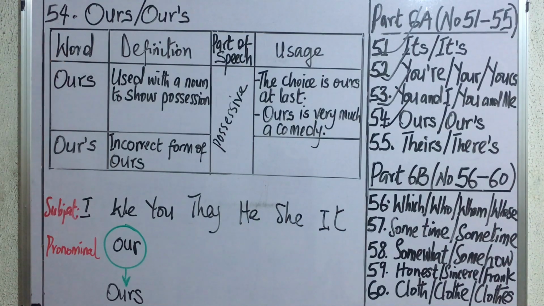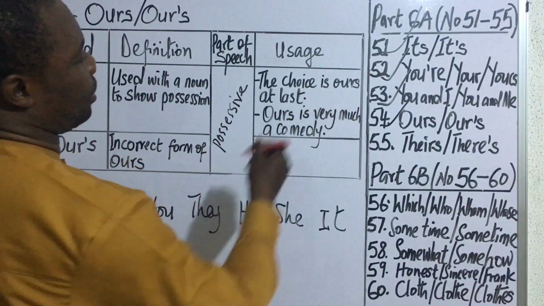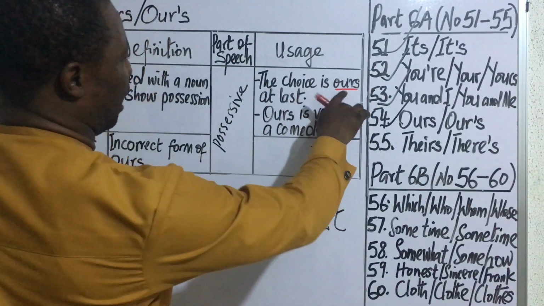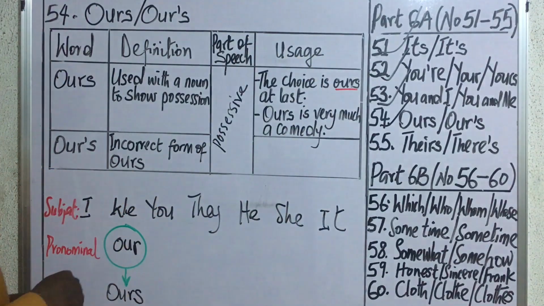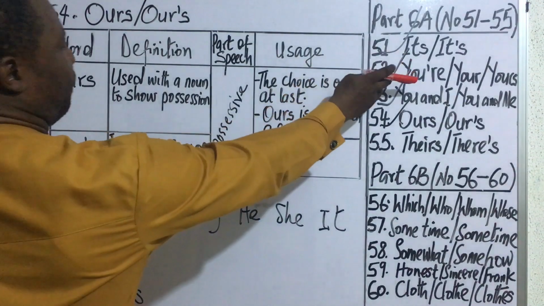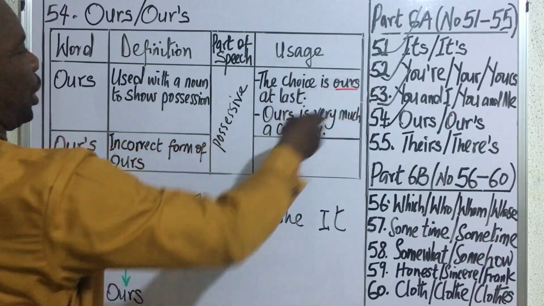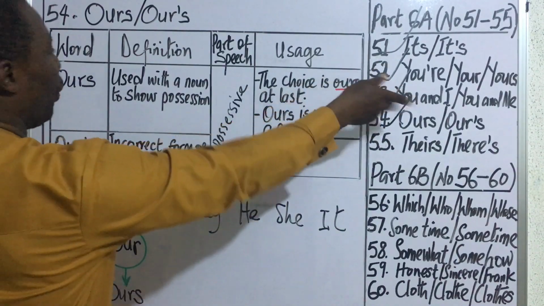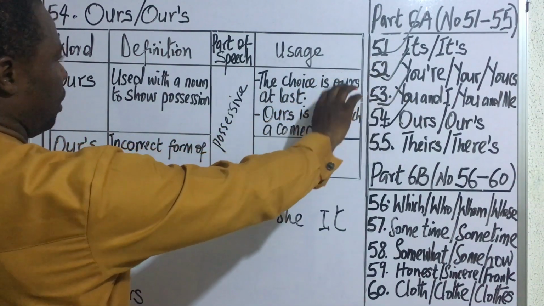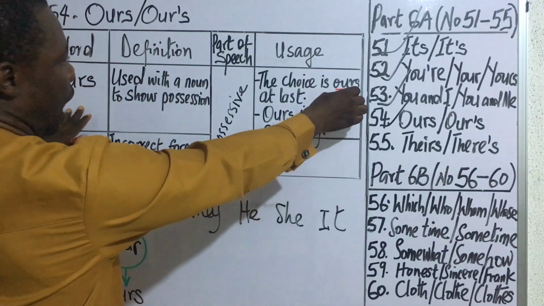All right, let's look at its usage in expressions. The choice is ours at last. Like we explained on item 52, we said that this ours simply means our choice, or our own, if you like. So the choice is our own at last. So that our own can be replaced by this possessive pronoun to arrive at ours.